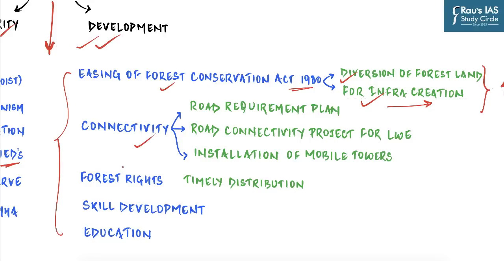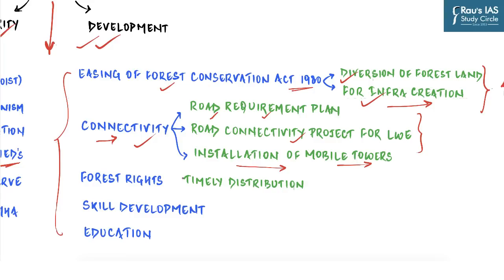Then, lack of connectivity is the major tool in the hands of Naxalites. They first disconnect the local population from the mainland and then they carry out their brainwashing. And so connectivity has been a major plank of the government of India. And connectivity does not mean road connectivity only, but it also means communications connectivity. And so the government of India has been implementing road requirement plan and road connectivity project for LWE areas. Also, installation of mobile towers has been on high priority of the government in these regions.